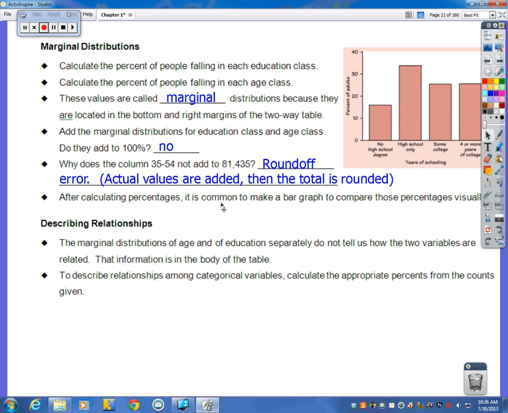After calculating percentages, it is common to make a bar graph to compare those percentages visually. So now we can look at these and say, hey, you know what? High school only, there's our largest amount of people there. No high school degree, there's our smallest. And then some college and 4 or more years, they're about even. So you can get that visual representation there.